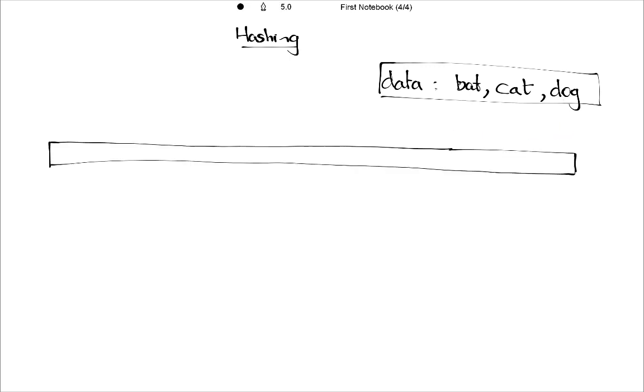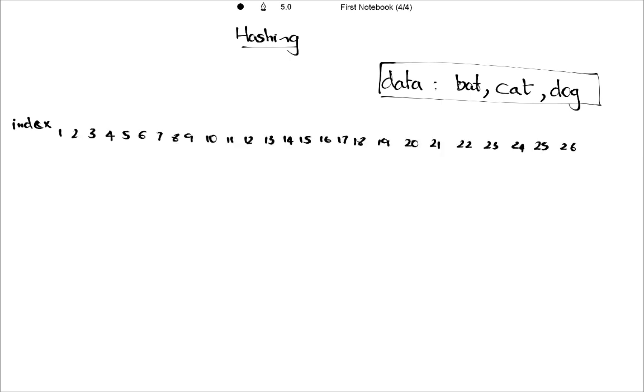So let's construct our hashing table. Let's mark the indexes 1, 2, 3, 4. Secondly, let's map all the English alphabet letters A, B, C, D.